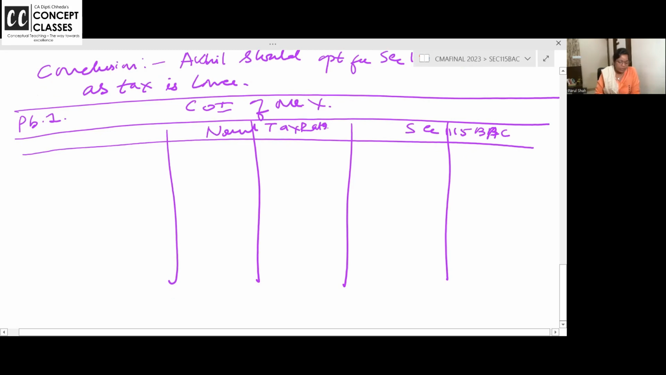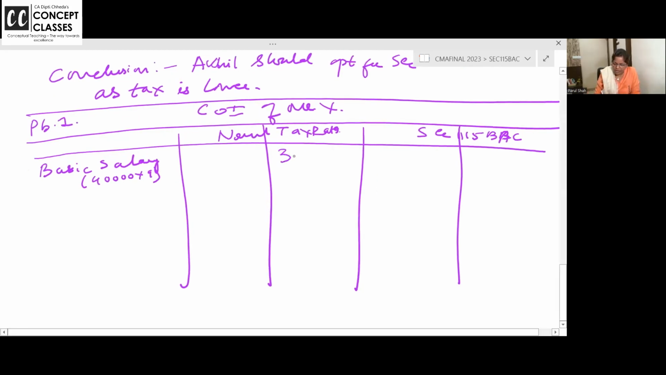Same as before. So first let us write basic salary. Basic salary, how much he is receiving? 40,000 per month. So make it 40,000 into 9 months. If, ma'am, by mistake I did into 12, then gone. He's retiring in December. So just in the outer column directly I'm writing 360. Here also 360. Basic salary is same.